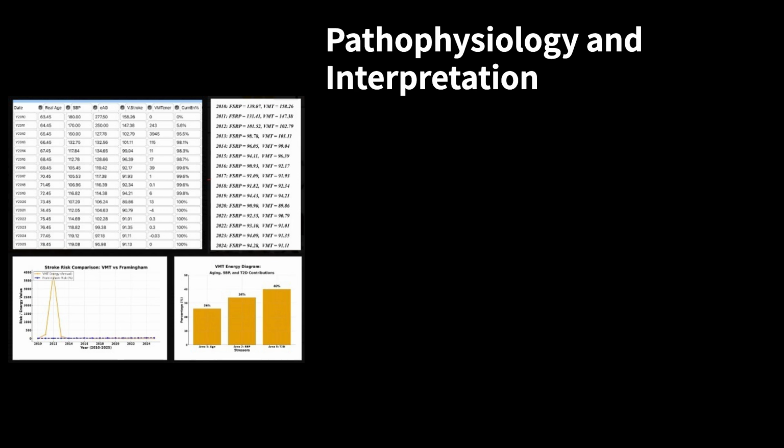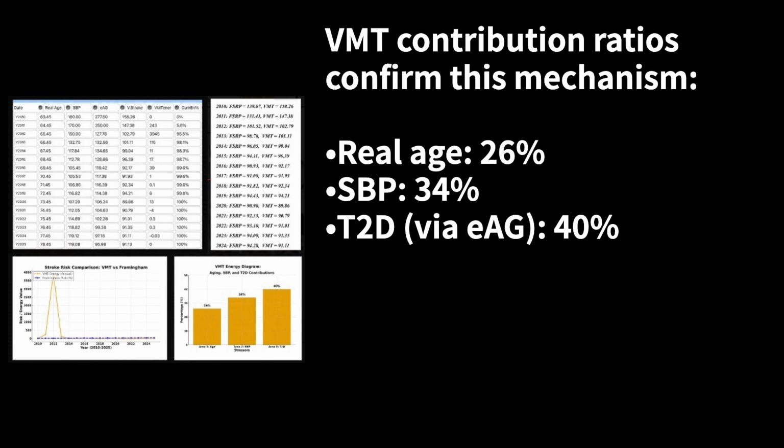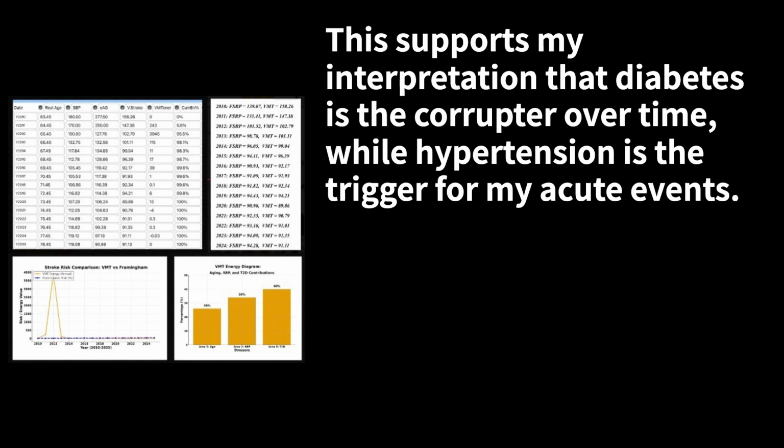Pathophysiology and interpretation. Stroke risk is driven by both large vessel and small vessel injury. My case illustrates the small vessel pathway: decades of diabetes weakened and calcified cerebral microvessels, while an acute blood pressure surge of 175 mm of mercury in June 2025 triggered rupture near the pons. VMT contribution ratios confirm this mechanism. Real age, 26%, SBP, 34%, T2D, via EEG, 40%. This supports my interpretation that diabetes is the corruptor over time, while hypertension is the trigger for my acute events.